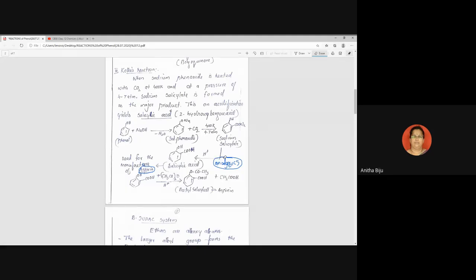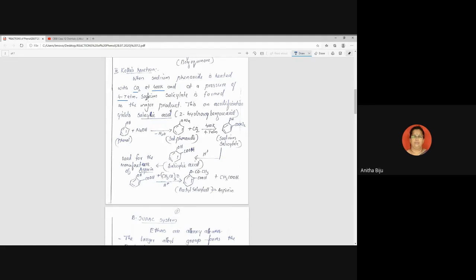Now let us think about the reaction, Kolbe's reaction. Kolbe's reaction is when sodium phenoxide is treated with carbon dioxide at 400 Kelvin and a pressure of about 4 to 7 atmospheres. Reagent is carbon dioxide, temperature 400 Kelvin, pressure 4 to 7 atmospheres.